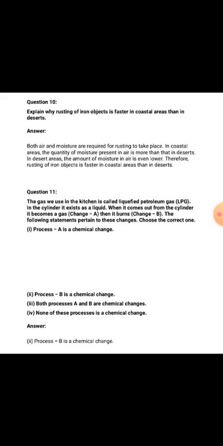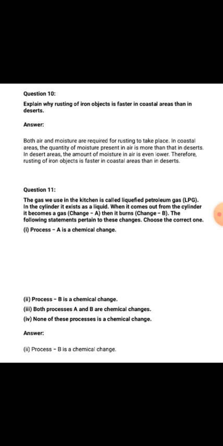Question number 10. Explain why rusting of iron objects is faster in coastal areas than in deserts. So your answer is, both air and moisture are required for rusting to take place.